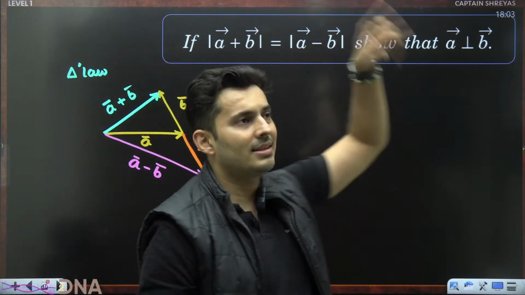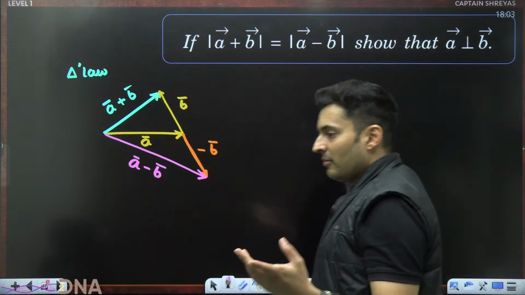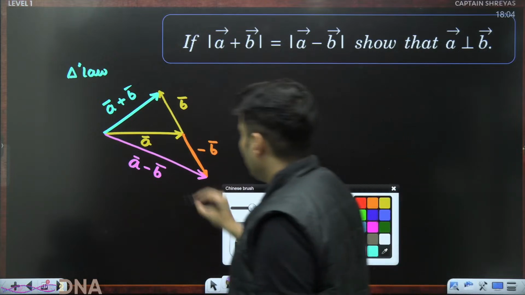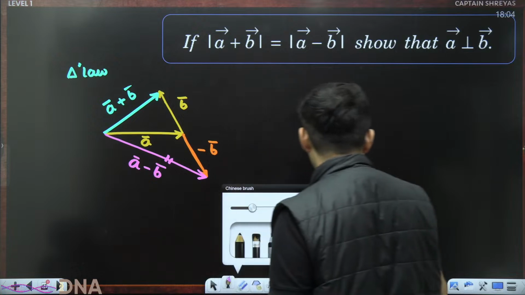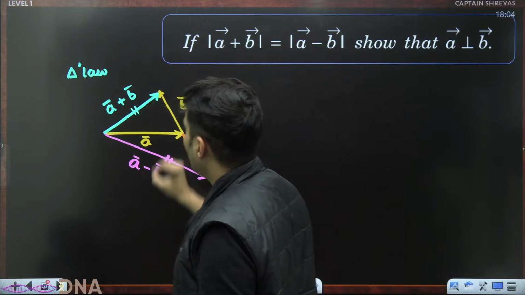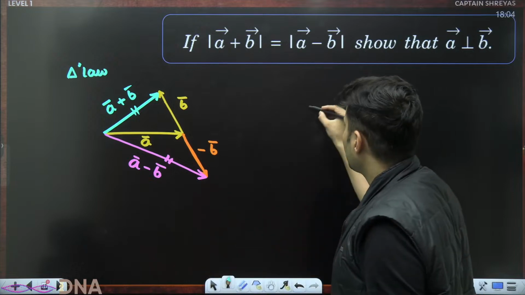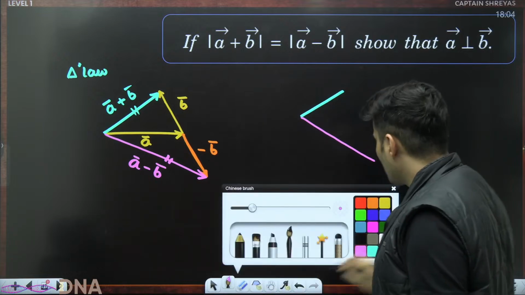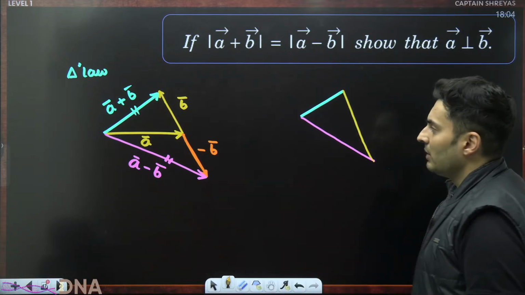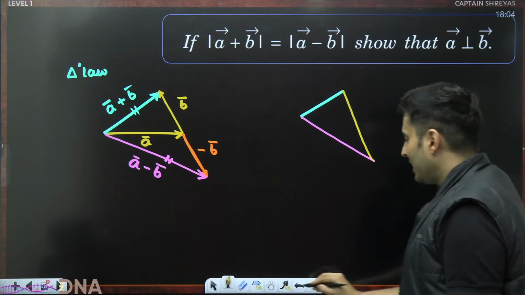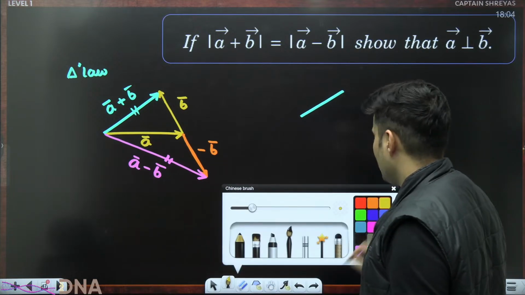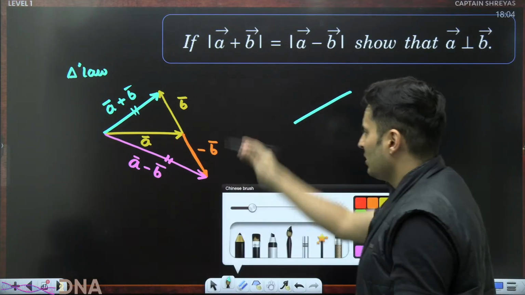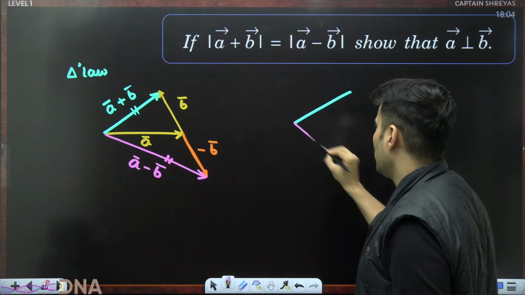Now, what does this modulus symbol say? Modulus symbol says magnitude. So the magnitudes are equal. Magnitudes are equal means if you take the length of this and the length of this, they both are equal. Oh, very nice. That means I should have shown them equal, but I have not, because this was just randomly drawn and I don't know what the actual side lengths are.